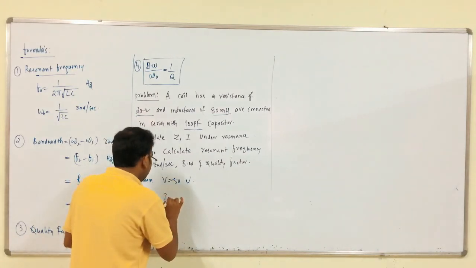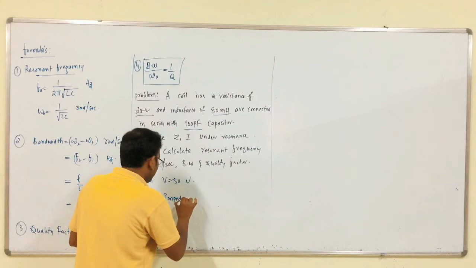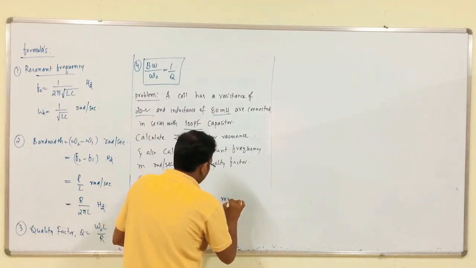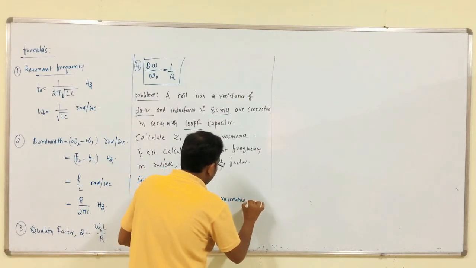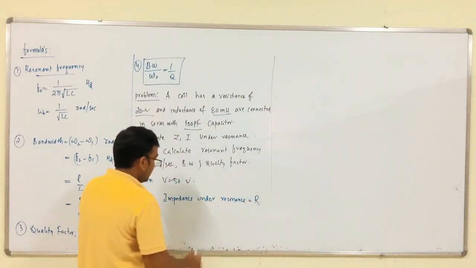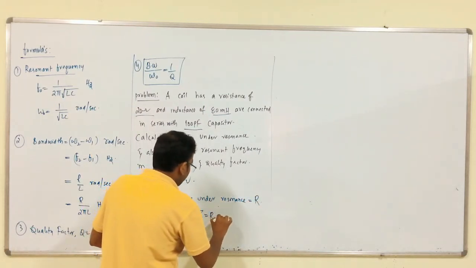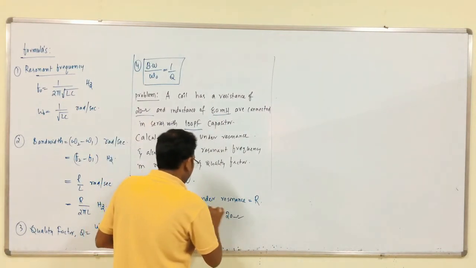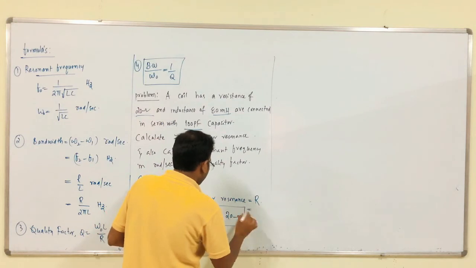The impedance under resonance is Z equal to R, which is equal to 20 ohms. The first part is completed.